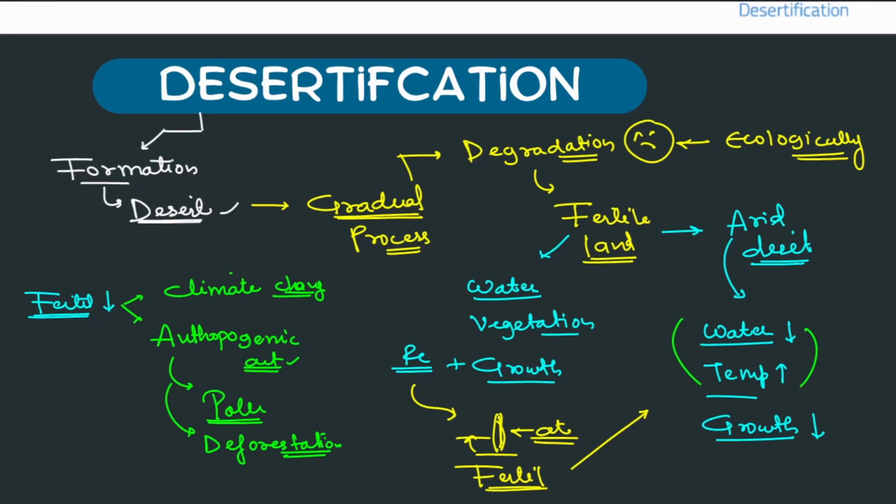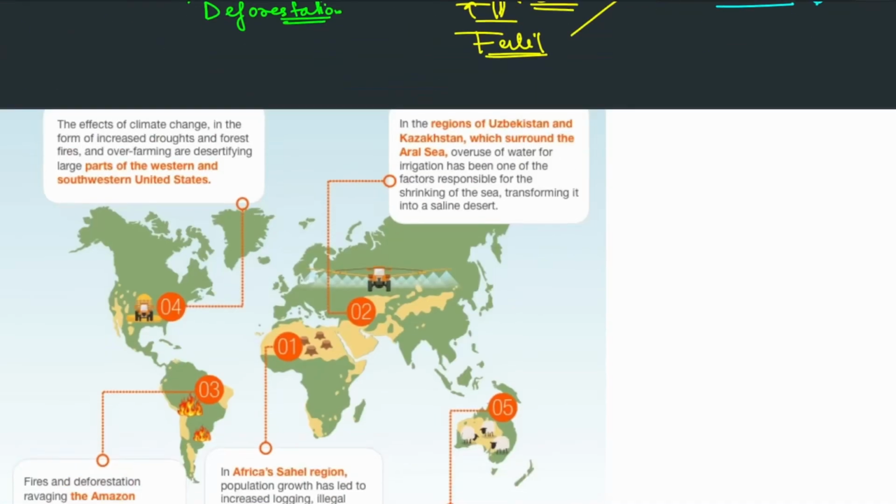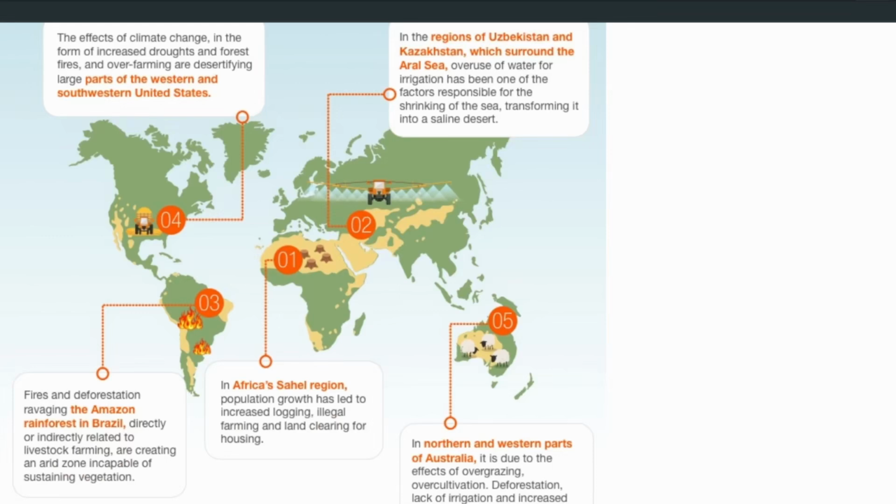Now let us talk about which areas are more affected by this process, desertification. Here are some areas. Geographic areas most affected are located in Africa. The first is the Sahel region of Africa, even the Sahara region. Population growth has led to increased logging, illegal farming, and land clearing for housing. So this is the region here.